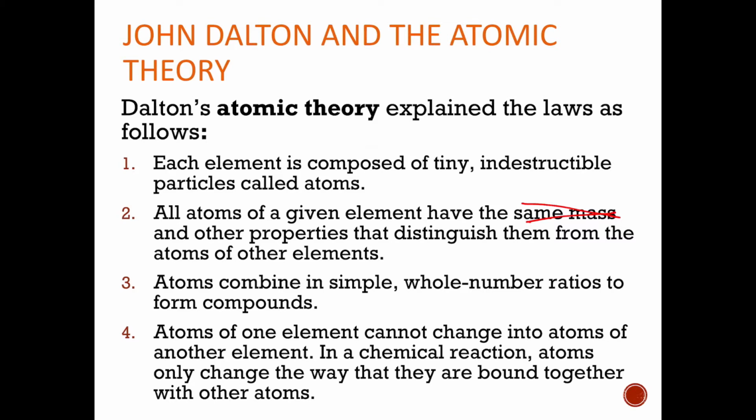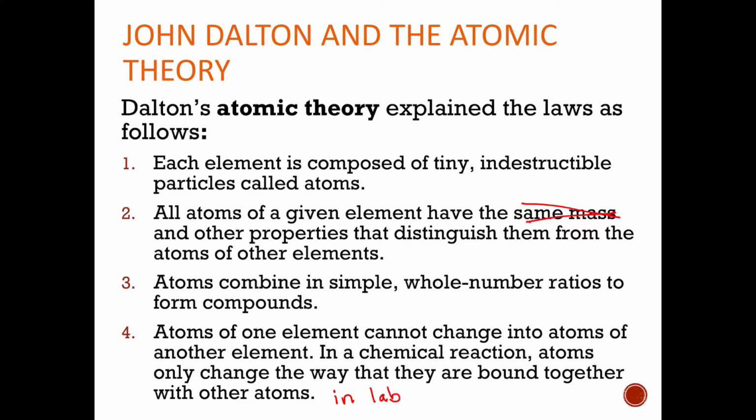This is kind of true, right? In a normal chemical reaction in our lab, we can't change atoms of one element into atoms of another. We can just rearrange them. So this is true in lab, in normal scenarios. But we have nuclear chemistry, which obviously we would not be doing in lab, but nuclear chemistry can change atoms of one element into atoms of another. My best example for you is something like carbon dating, right? Carbon-14 is a radioactive isotope of carbon, and over time that carbon-14 will decay, and it will change into nitrogen, right?